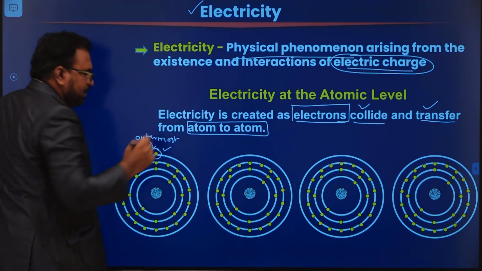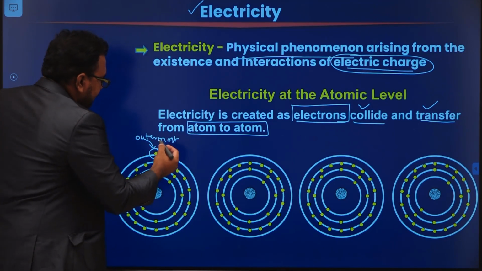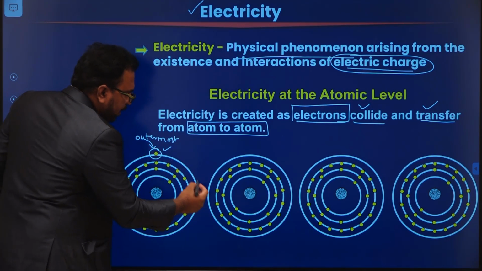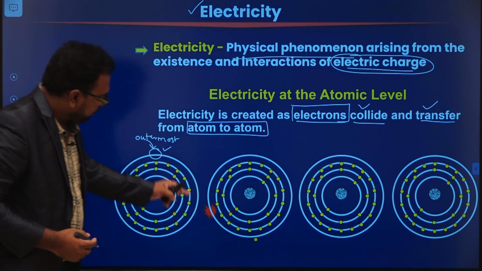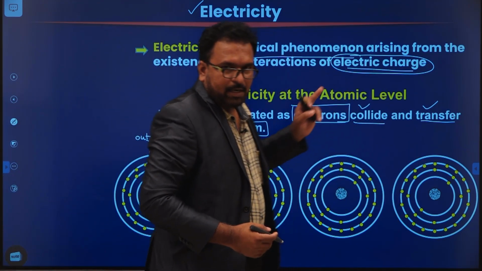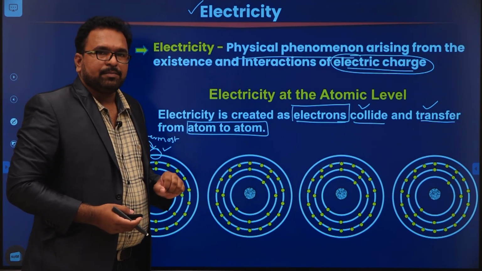So this electron is going to be responsible for producing electricity. How is electricity going to be produced? When this electron moves from one orbit of one atom to another atom. So like this, the electron will move from one atom to another orbit. Like that, electricity is going to be produced at the atomic level.